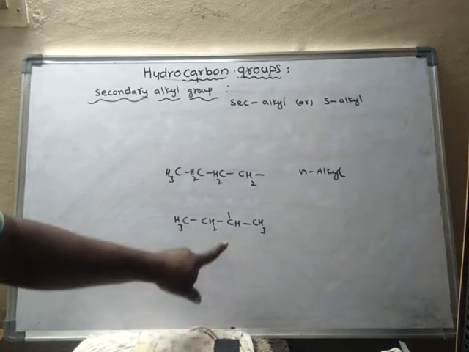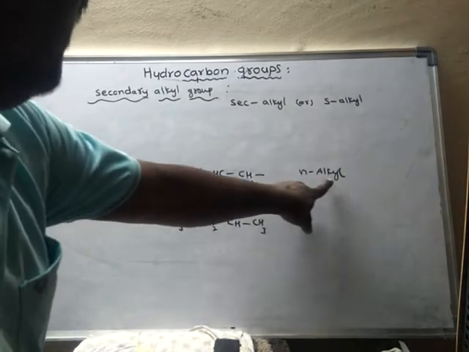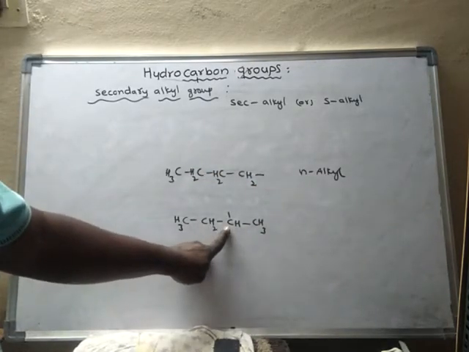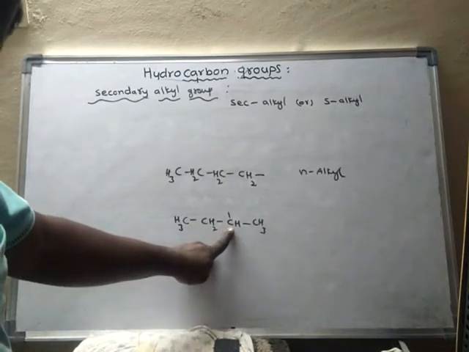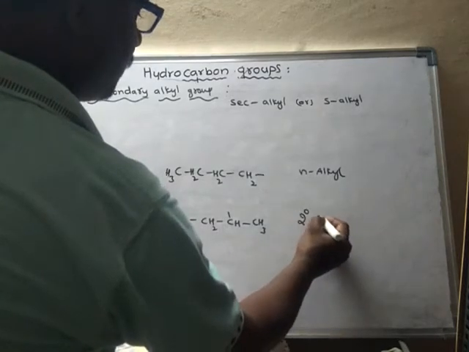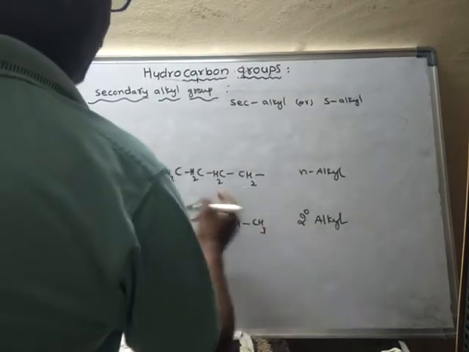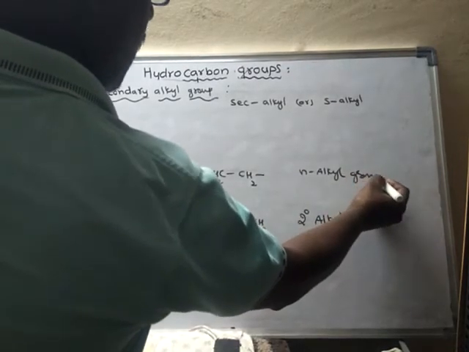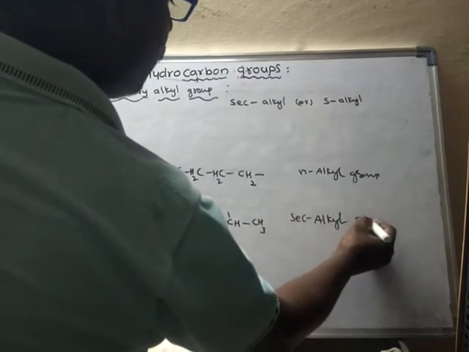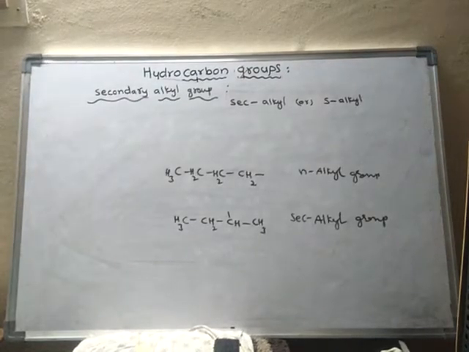If I remove hydrogen from the primary carbon, it is said to be N-alkyl. If I remove a hydrogen atom from the secondary carbon, then it is said to be secondary alkyl. It is called a secondary alkyl group. So that is the difference between N-alkyl group and secondary alkyl group.